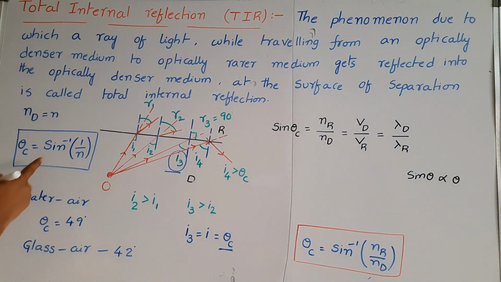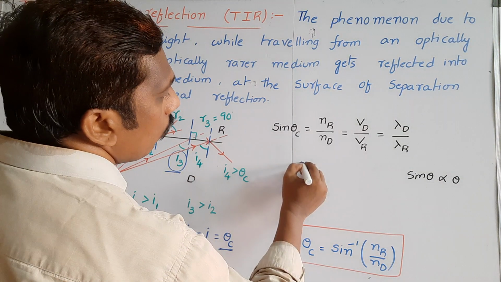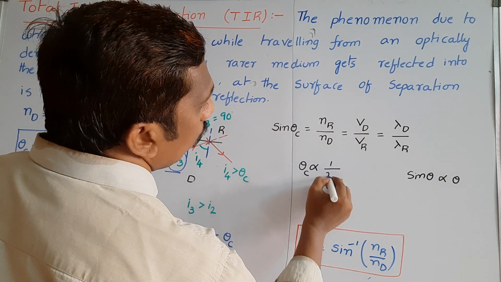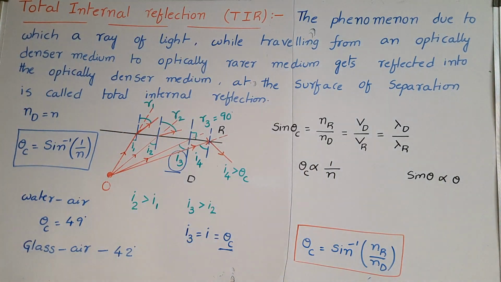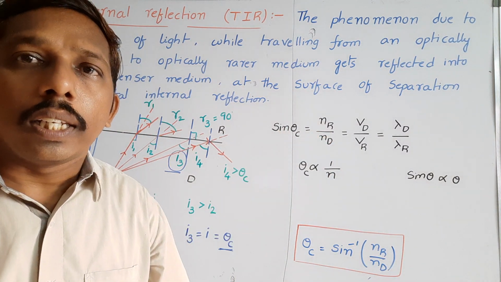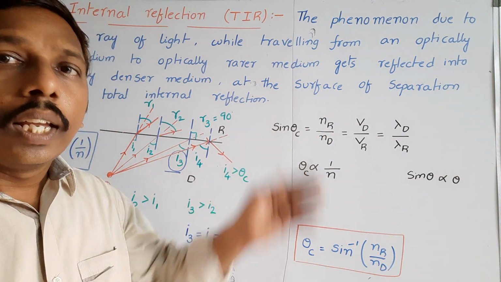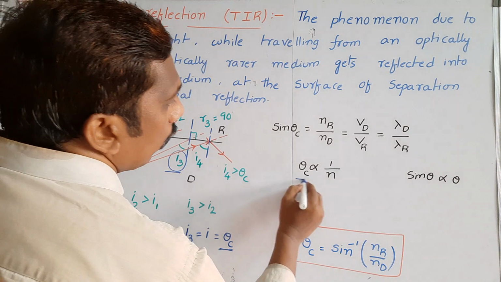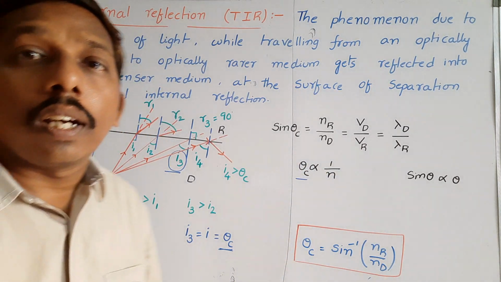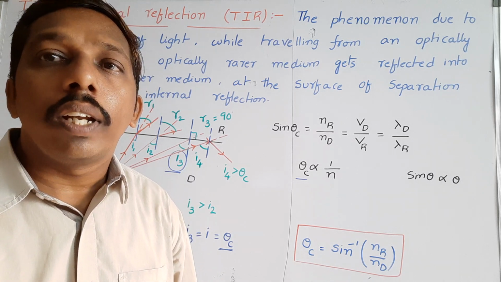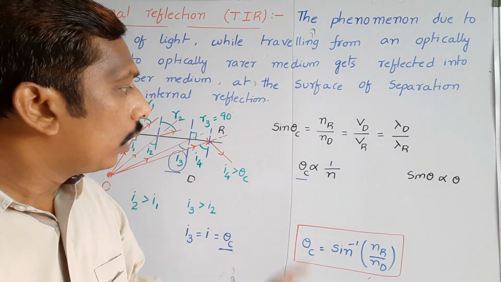From this equation we can say that the critical angle theta c is inversely proportional to refractive index. That means as the refractive index value increases, the critical angle value decreases. So the critical angle depends on refractive index, and refractive index depends on temperature. As temperature increases, refractive index value decreases. So that is the condition.